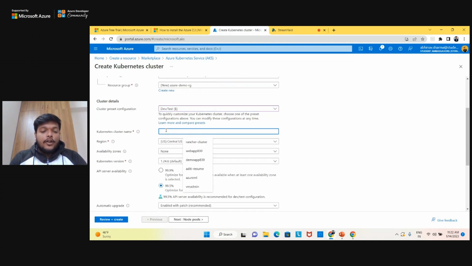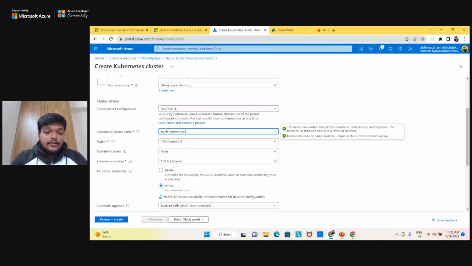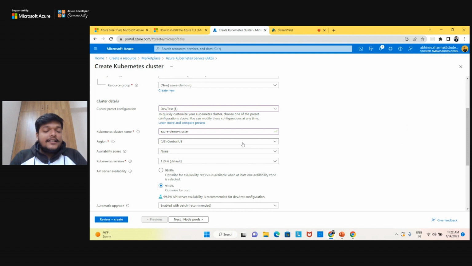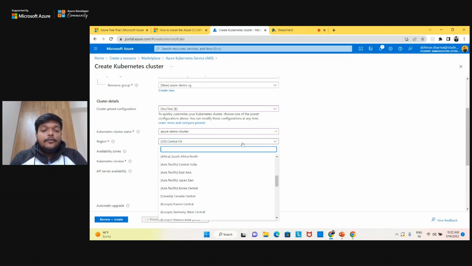Now it is asking you for a cluster name, so I'll put a name like this, cluster, right? So this name is acceptable. You can just check what are the parameters of keeping a name. Then it asks you for a region, in what region you actually want your cluster to be running.